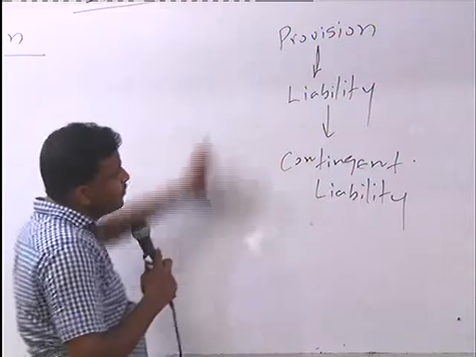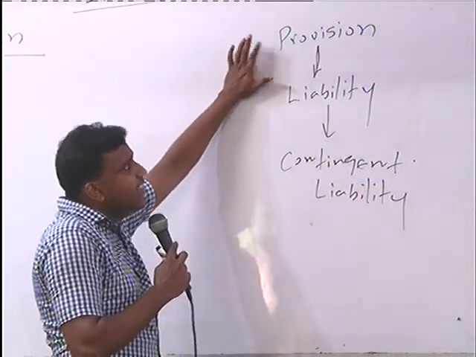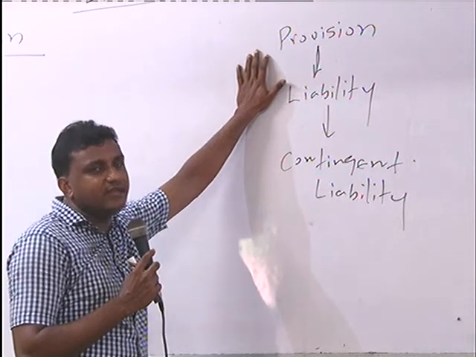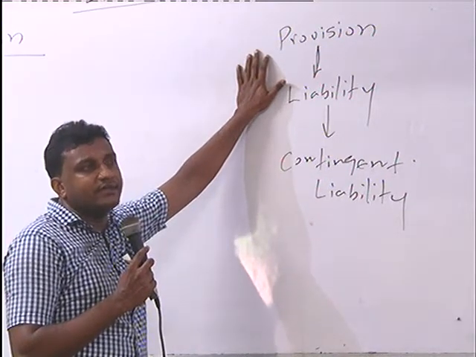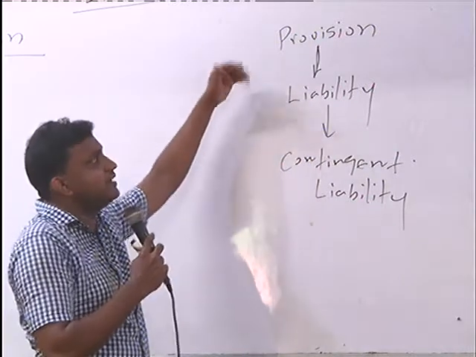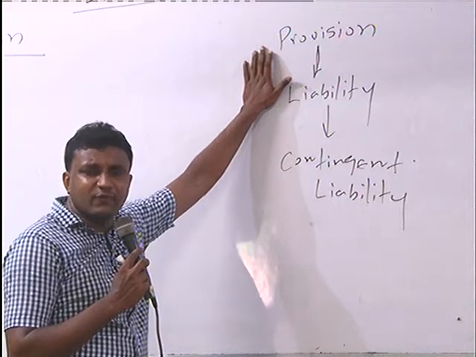Right? Then first we want to discuss the difference between liability and provision. If the provision is a liability, then why should some items in the balance sheet be classified separately as a provision, right? So what are the examples for liabilities?